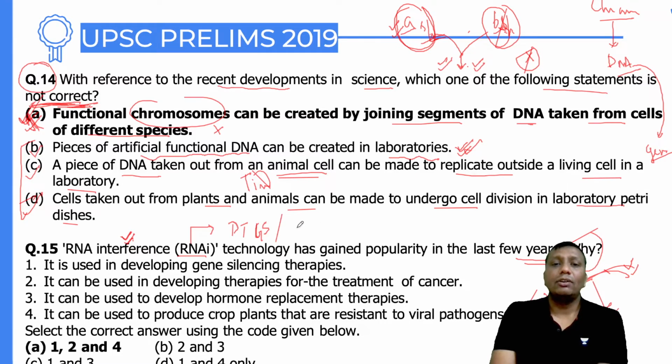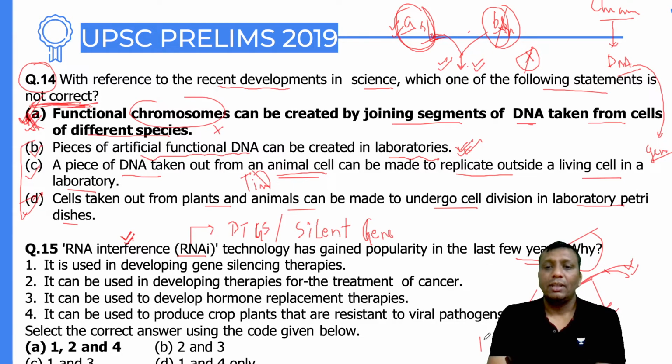And gene silencing is also the concept of a silent gene. Either you call it a silent gene or you can call it gene silencing. Okay, actually, you know what happens? When any DNA, after replication, transcription, post-transcription, and translation, is going to synthesize some character. What you are doing at the post-transcription level is inhibiting the response. So ultimately, those genes are available in the DNA, but the expression is not going to happen, and that's why the characteristic is not going to form.